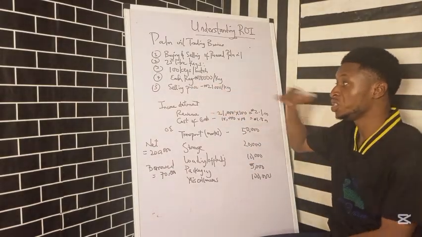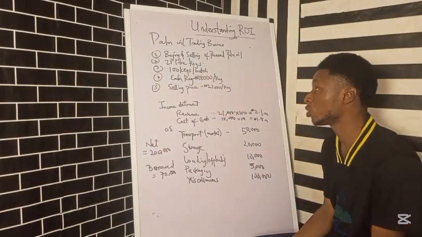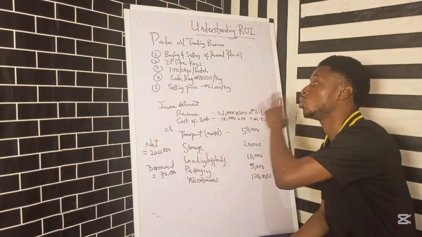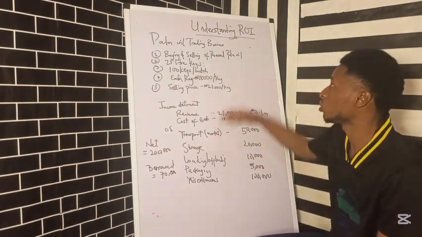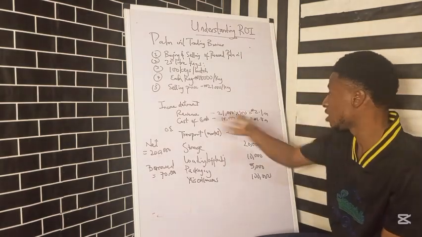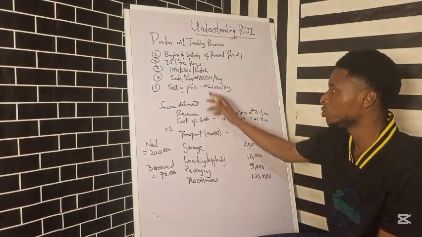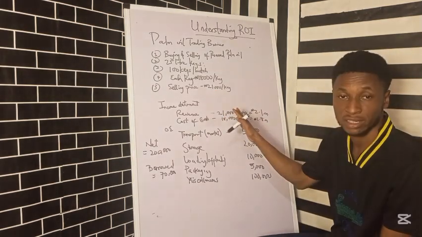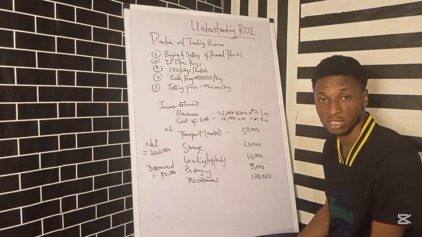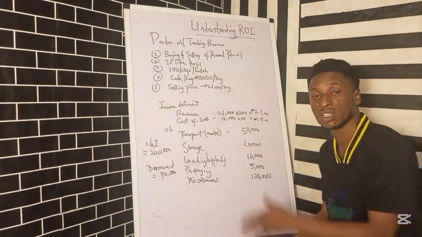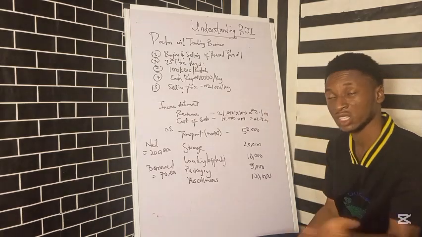So let's imagine that each keg costs, at this point in time, 18,000 naira, and then you sold them. Let's say you later sold them for 21,000 naira. So let's look at what our return on investment is going to be. From the income statement that we have here, you can see that the revenue is the selling price, how much you sold it, that's 21,000 naira. That's 100 kegs, so 2.1 million naira that you're going to get back. The cost of goods is 18,000 naira times 100 kegs, which is 1.8 million.